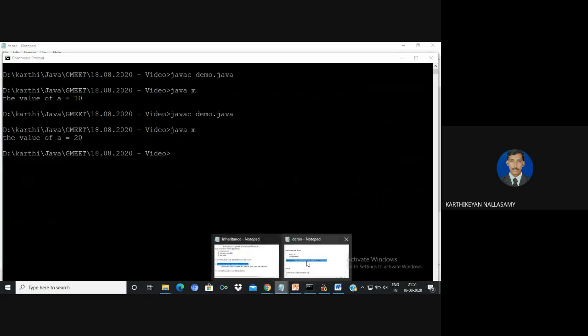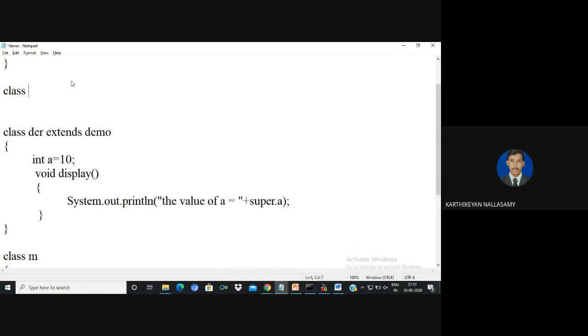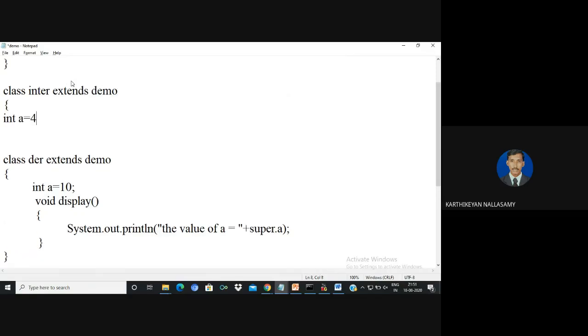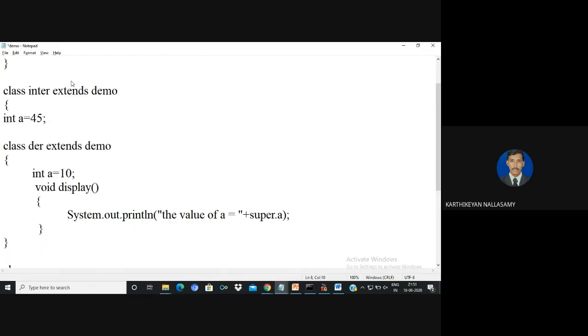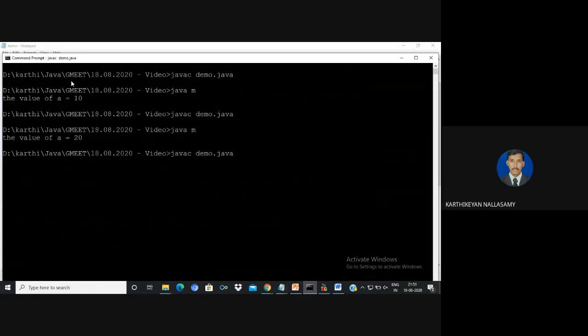Okay, let us discuss, add one more class here, just for understanding. I'm going to say class intermediate extends from demo. Here I'm going to define another variable, which is 45. Then I'm going to extend the derived class from intermediate, so there are three levels of hierarchy. That is called multi-level inheritance. I'm going to run it now. So it is 45.